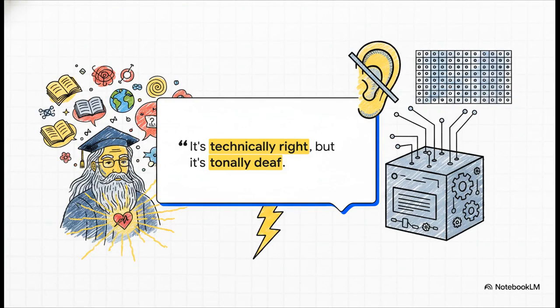Timothy completely hits the nail on the head here. He points out to his senior colleague, Margaret, that sure, the machine knows exactly where every single piece of information is hidden in the library, but it's completely missing the scholar's actual intent. It's technically right, but it's tonally deaf. It's literally one of the most frustrating things to interact with a genius system that just entirely lacks the nuance of an actual human conversation.